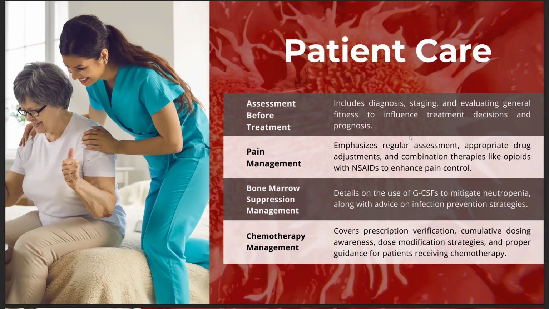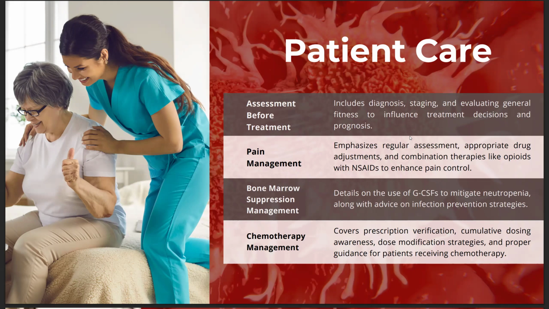So after assessment before treatment, we go to pain management. Solid tumors cause significant pain. Almost all cancers cause so much pain, either directly through tumor invasion or indirectly via treatment side effects. Effective management includes pharmacologic therapy, analgesics such as NSAIDs and opioids, and adjuvant medicine, neuropathic agents like gabapentin, corticosteroids, or bisphosphonates for bone metastasis.